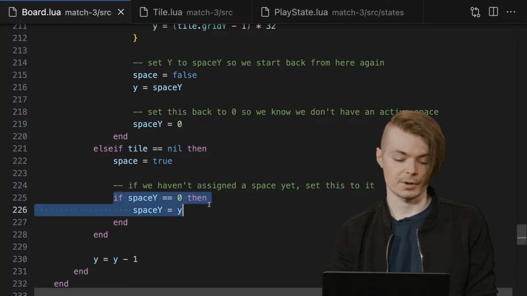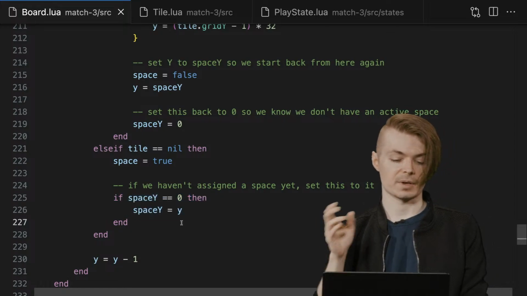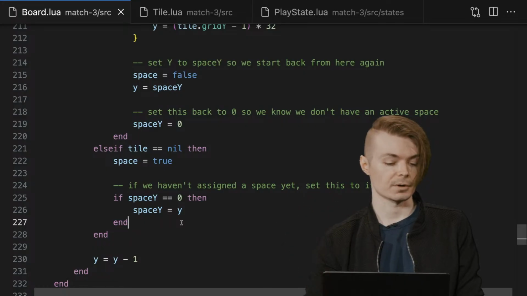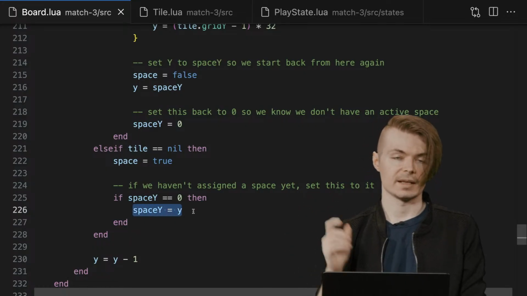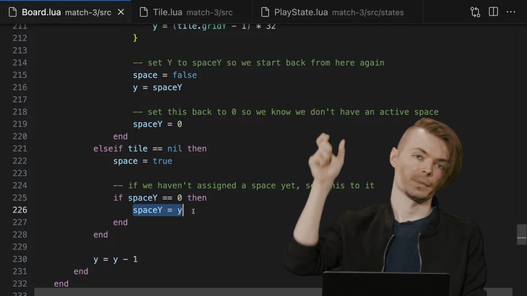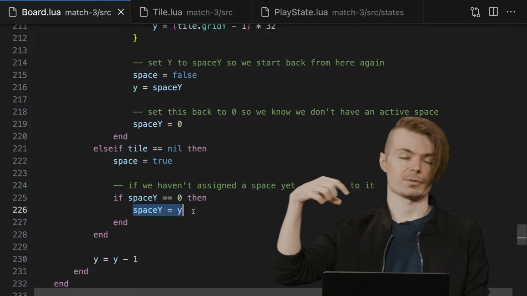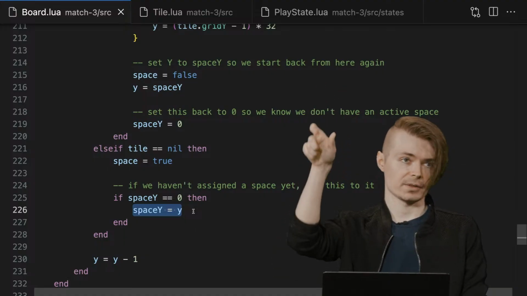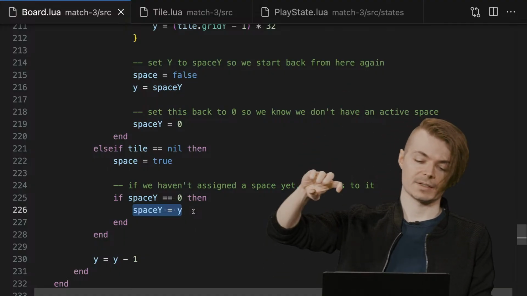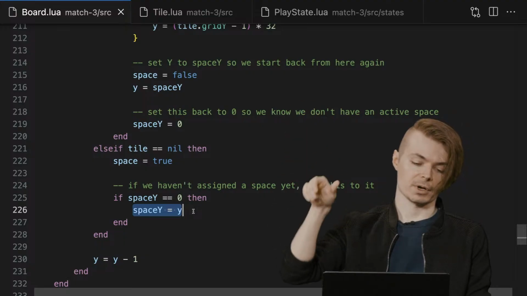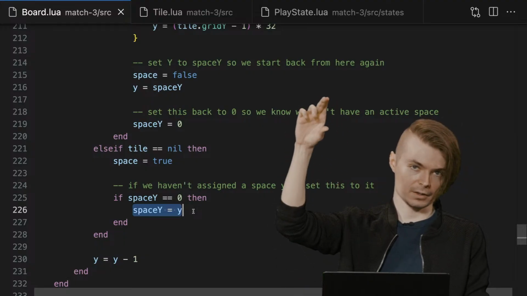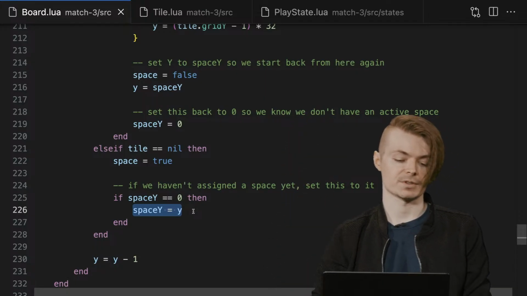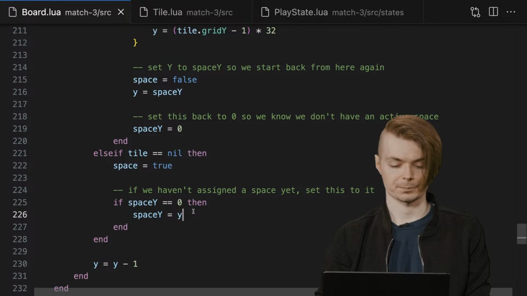If space y is 0, then that means that it's not a space that we've actually found yet. So we can just assign our space y to y, and keep track of that. So as we go up, for example, if there's a tile at the bottom, we need to make sure that we put the next tile, and let's say there's a tile, a space, and then a space, and then a tile. We're going to want to make sure that we put that top tile not all the way at the bottom, but above the tile that existed there. So that's why we maintain a reference to the y that needs to exist there.